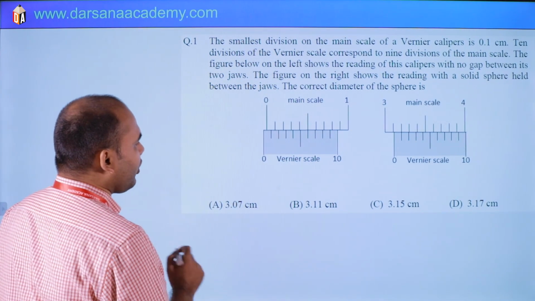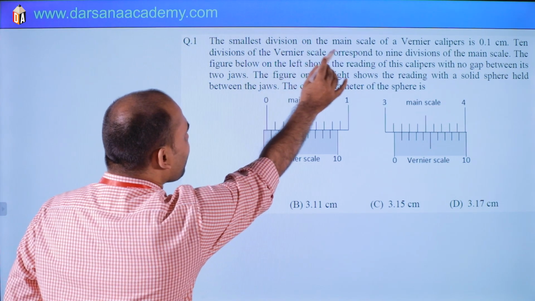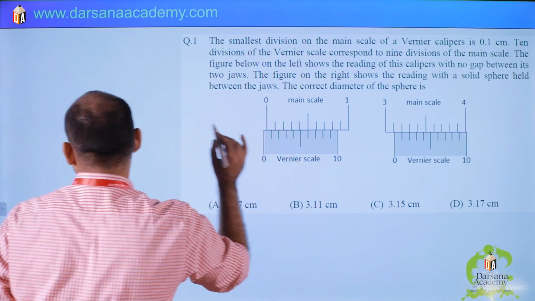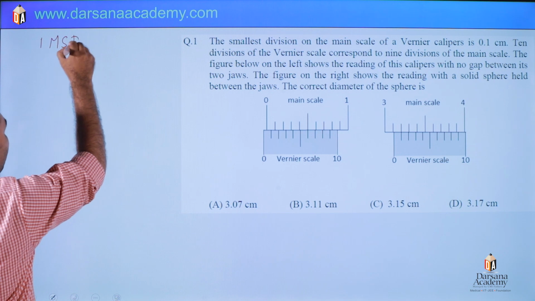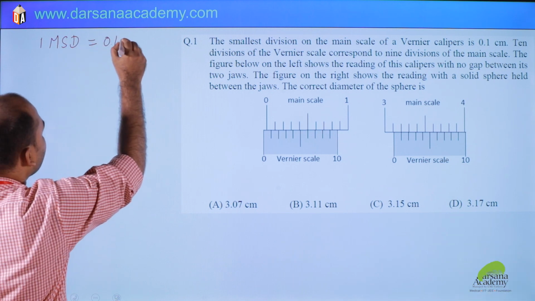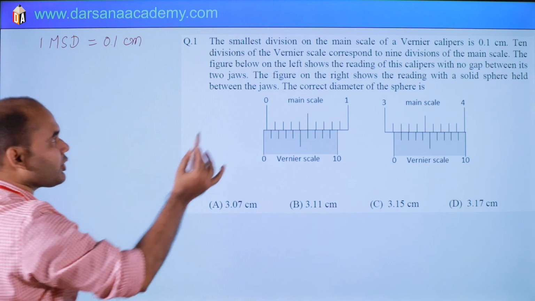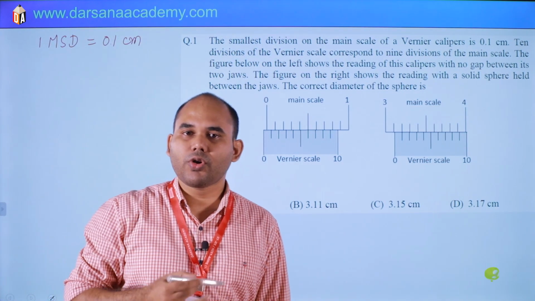First of all, the smallest division on the main scale is 0.1 centimeter, so one main scale division is 0.1 centimeter. Then read the next line: 10 divisions on the vernier scale are equal to 9 divisions on the main scale.